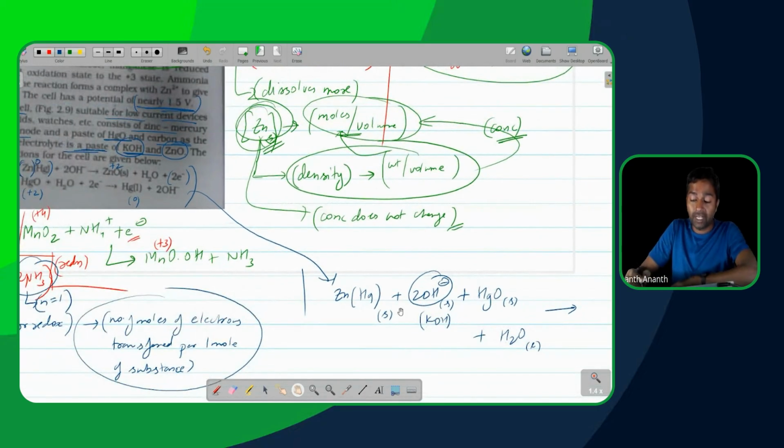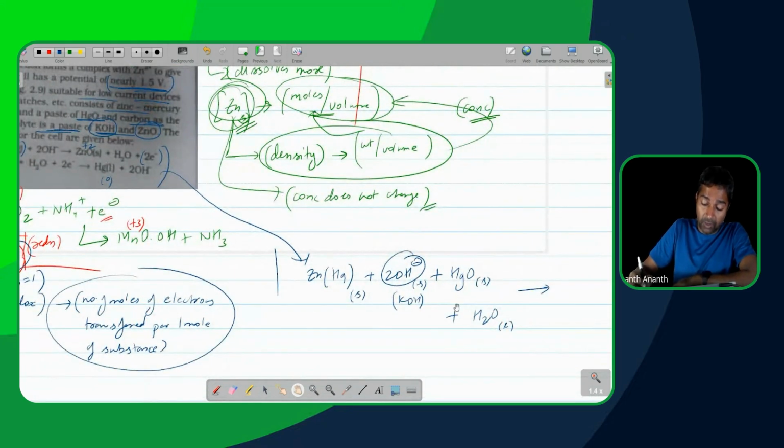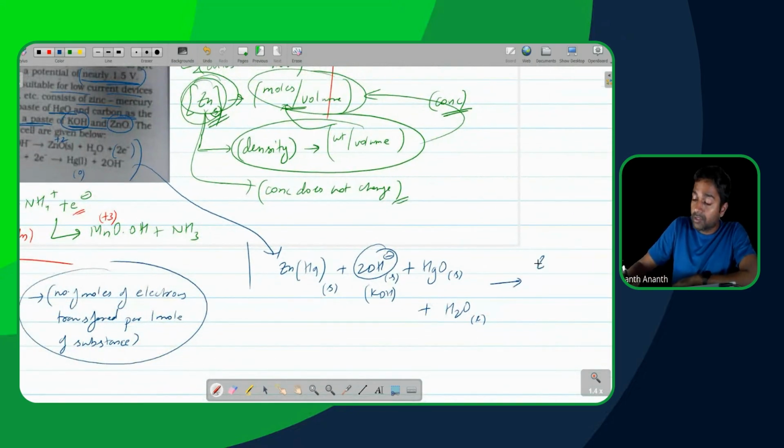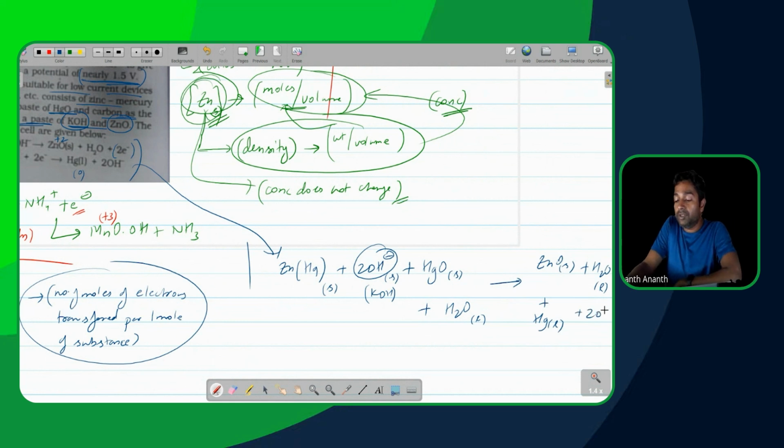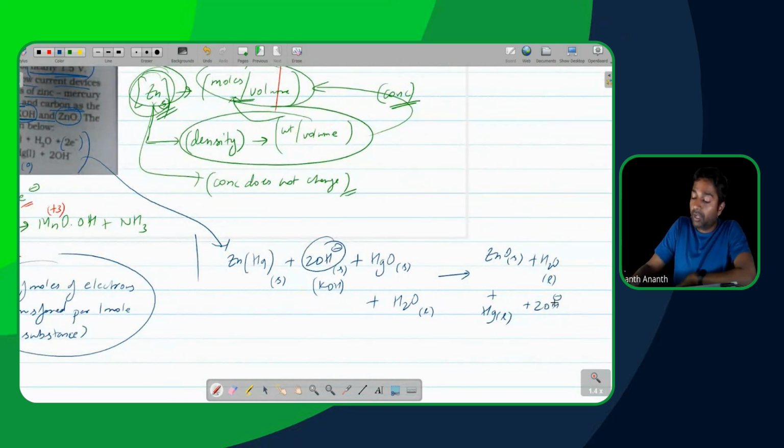We are going to have zinc oxide, which is a solid over here. So zinc oxide solid is of course something where there's no problem. Water, which is going to be a liquid as well, is not going to have any issues over here because it also has a constant density. Mercury liquid is also perfectly fine. And the OH minus, of course, what is that present as? That is of course present in the form of KOH. So this is also going to be a solid. KOH is going to be the source of this.